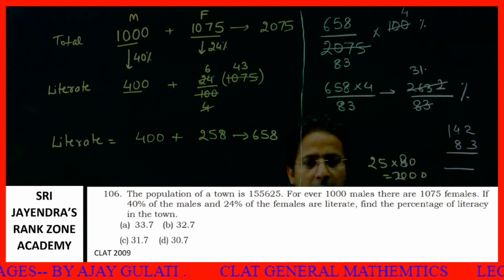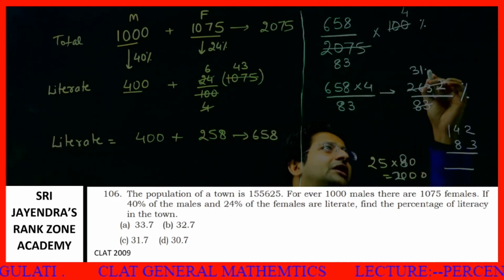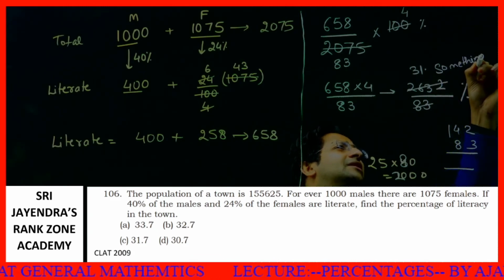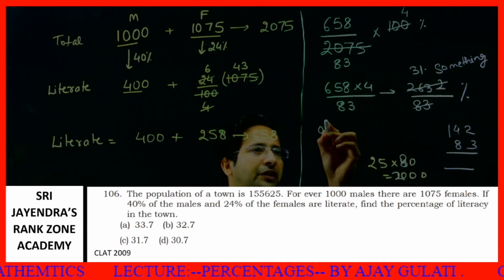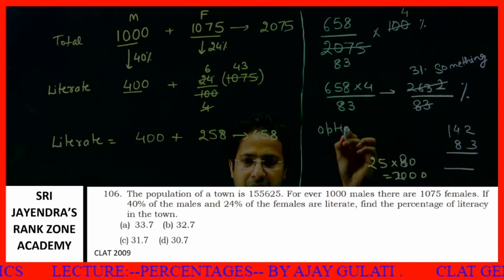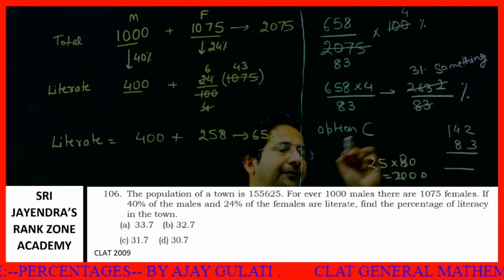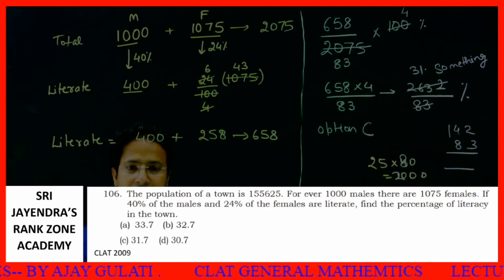Getting it? So how many options are there? 31 point something. There is only one option, 31 point. That is option C. 31 point something. Why should I calculate this? I need not calculate this. I need to save my time. So option number C is your answer. I hope this is clear to all of you. Next question.